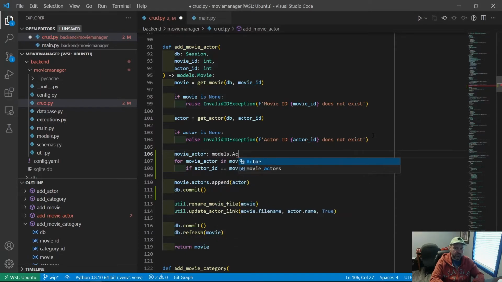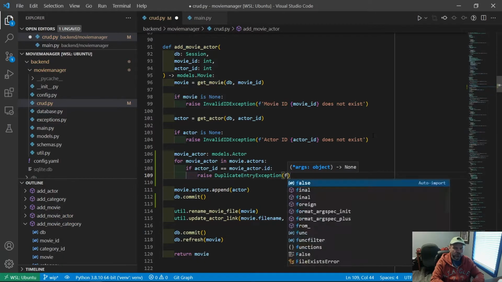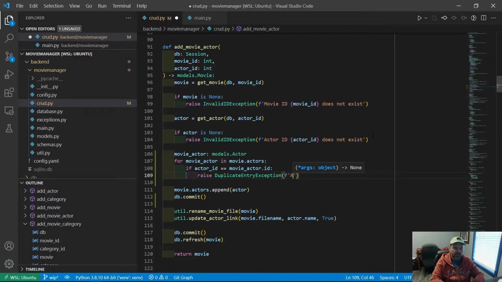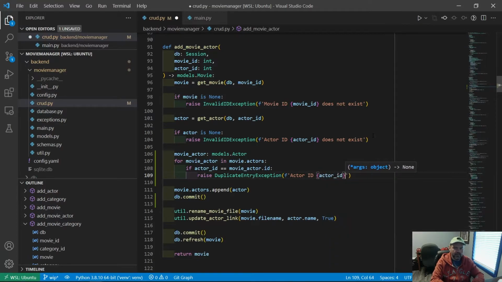This is a models.actor. If that is true, we're going to raise an exception, a duplicate entry exception. And we're going to say actor ID is already on movie ID. Okay, so that's what we'll do for that.